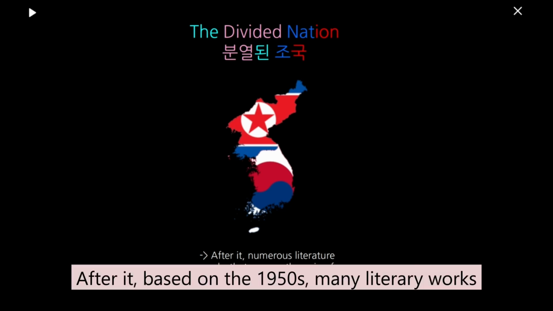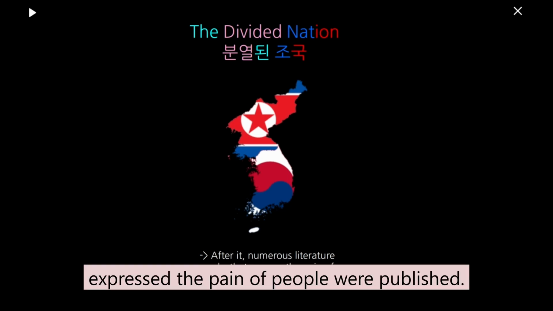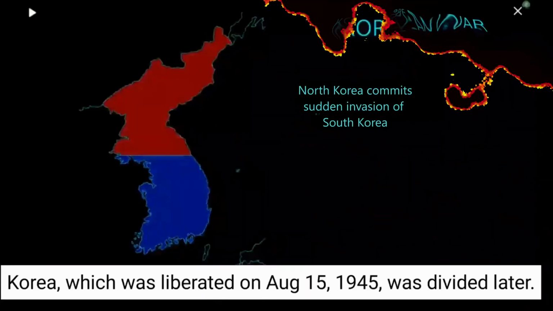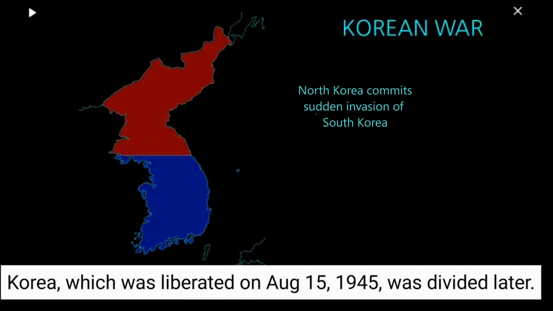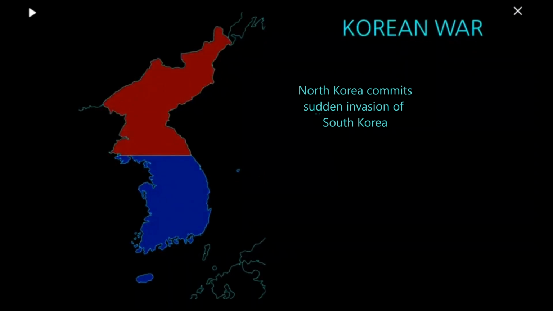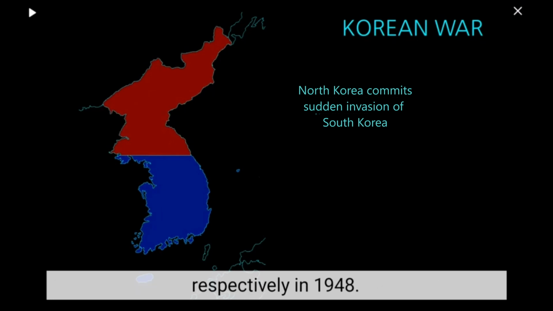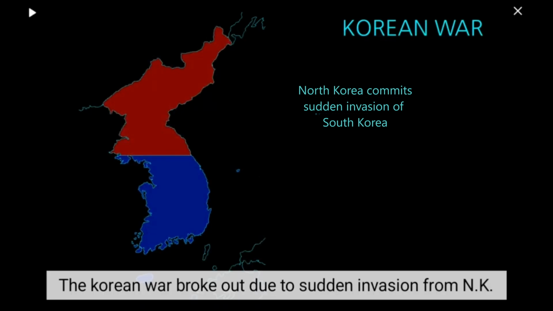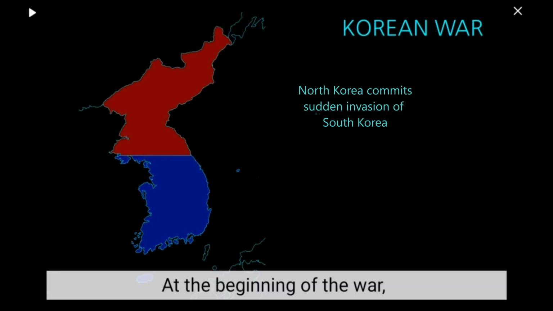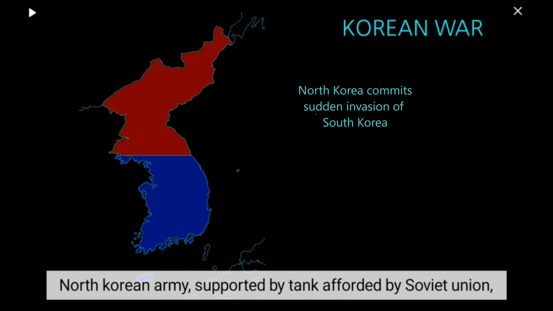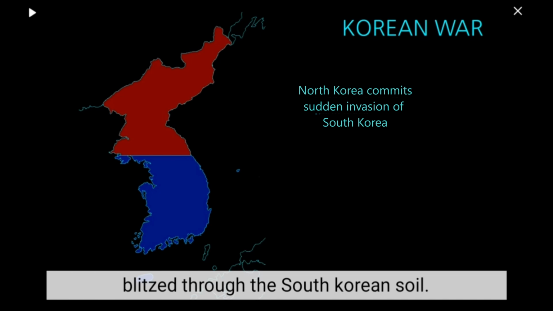After it, based on the 1950s, many literary works expressing the pain of people were published. Korea, liberated on August 15, 1945, was divided later. The South Korean and North Korean governments were established respectively in 1948. The South was supported by the US and the North was supported by the Soviet Union. And on June 25, 1950, around 4 a.m., the Korean War broke out due to a sudden invasion from North Korea. At the beginning of the war, the North Korean army, which was supported by tanks afforded by the Soviet Union, blazed through the South Korean soil.